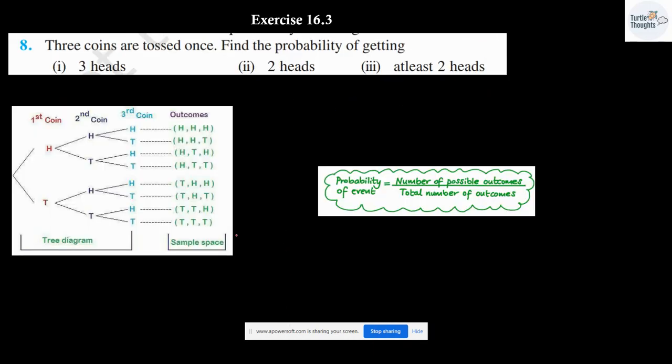Exercise 16.3, question number 8. Three coins are tossed once. Find the probability of getting three heads, two heads, at least two heads.